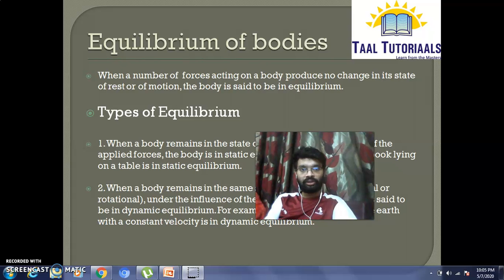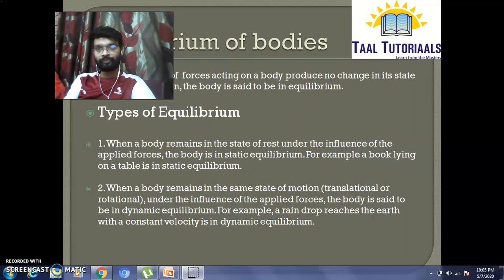Now, what is dynamic equilibrium? See, when a body remains in the same state of motion, either translational or rotational, even when forces are applied, the body is said to be in dynamic equilibrium. For example, a raindrop reaches the earth with a constant velocity. That is an example of dynamic equilibrium.